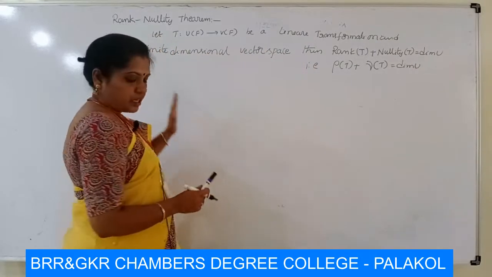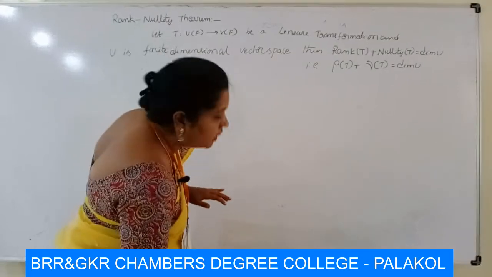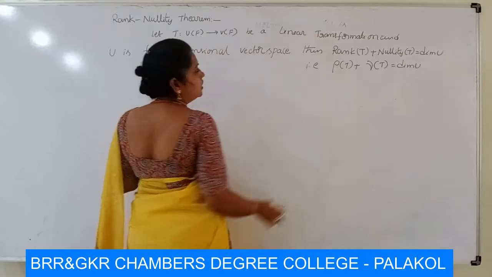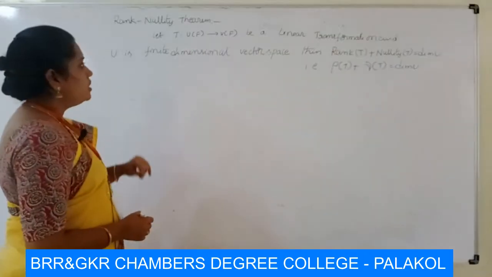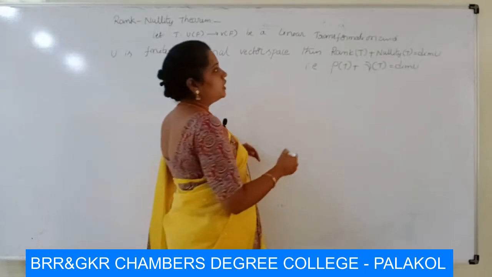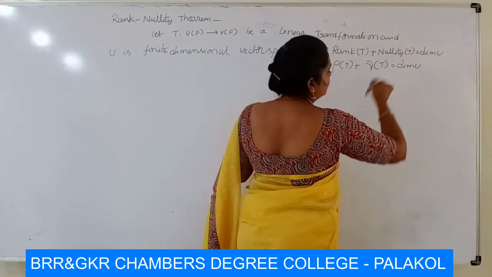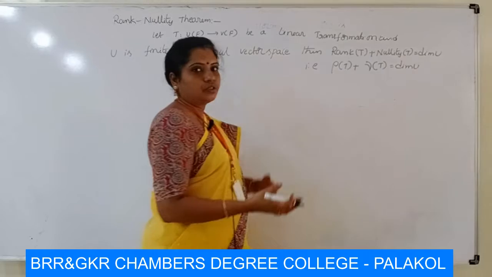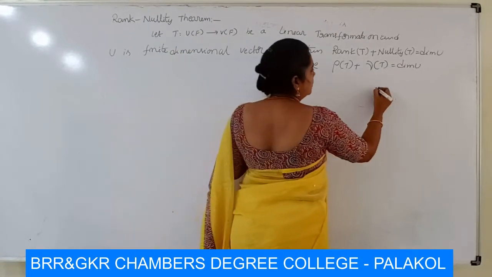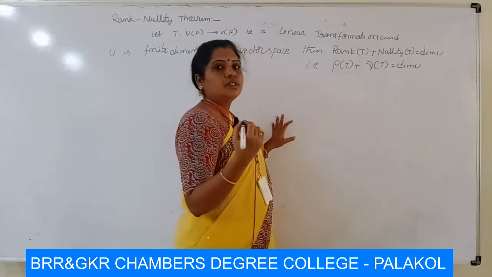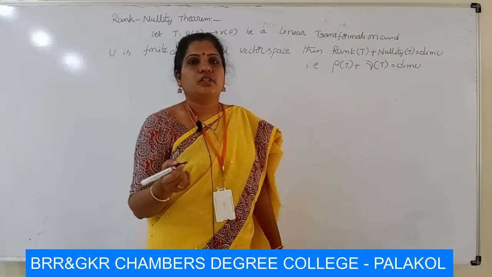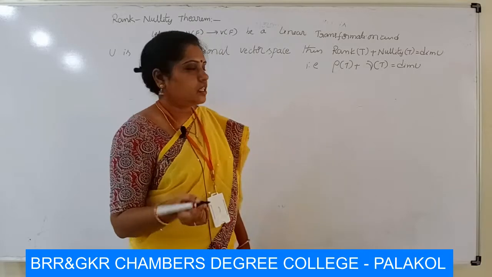Let T from U of F to V of F be a linear transformation, and U is a finite dimensional vector space. Then we have to prove that rank of T plus nullity of T is equal to the dimension of U. Here dimension means the number of elements in any basis of U. The number of elements in any basis is called the dimension of the subspace.